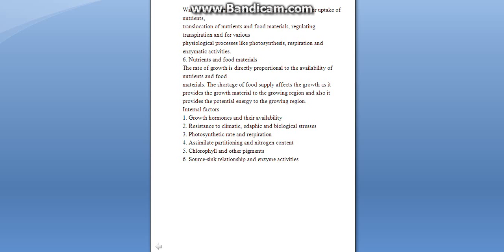But there are some internal factors also which affect growth, that is growth hormones and their availability, resistance to climate, edaphic and biological stress, photosynthetic rate and respiration, assimilate partitioning, nitrogen content, chlorophyll and other pigments, source-sink relationship and enzyme activities.